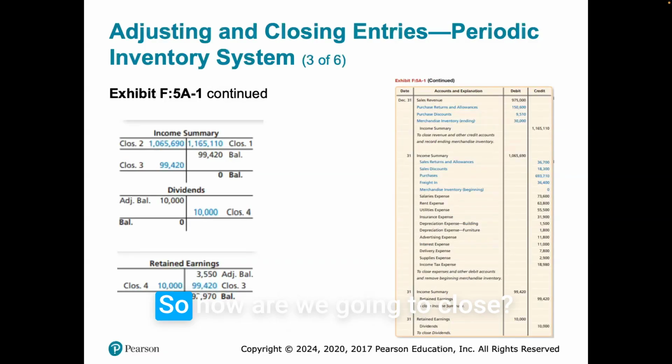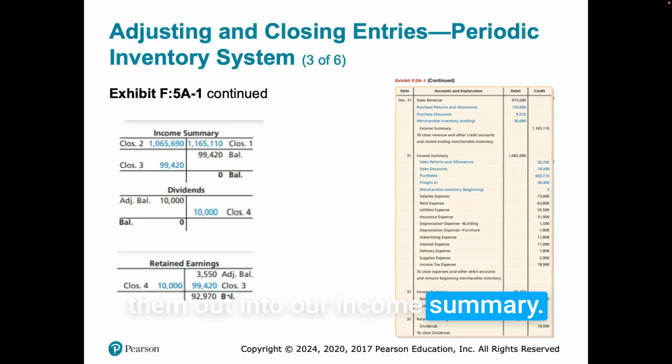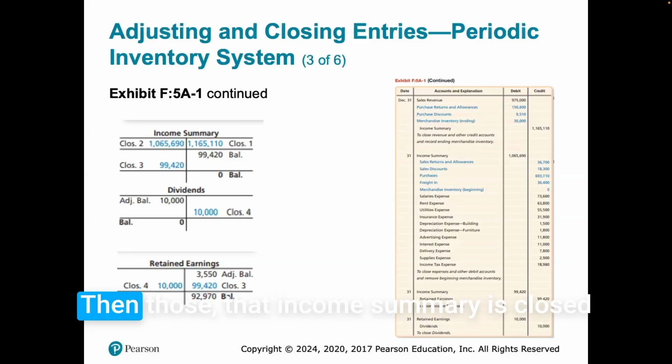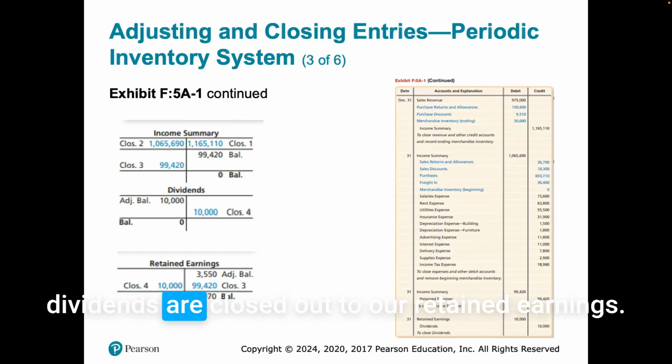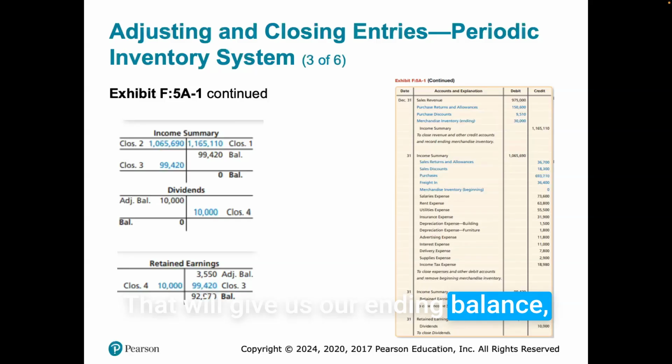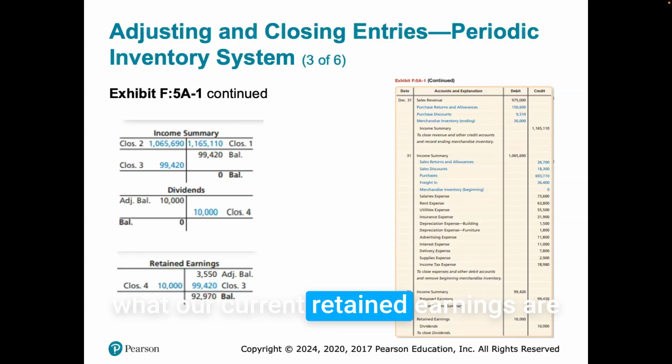Income summary. So, how are we going to close? We take in our revenues and close them out into our income summary. We take our expenses and close them out into our income summary. Then that income summary is closed out into our retained earnings, and then our dividends are closed out to our retained earnings. That will give us our ending balance, what our current retained earnings are.